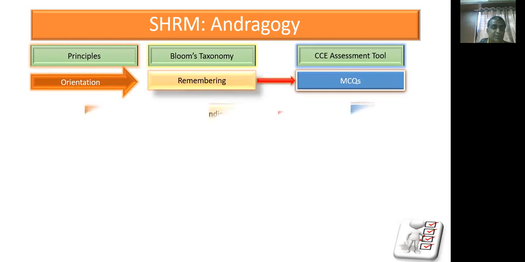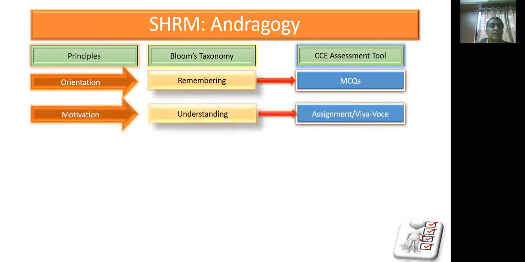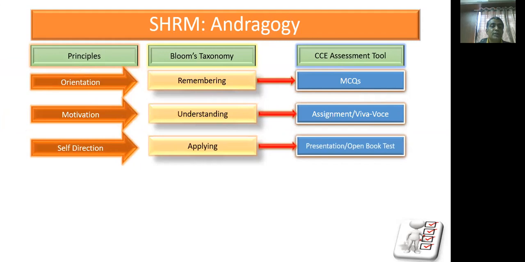Second principle is motivation, where understanding plays a vital role, which is assessed by home assignment, written assignment, laboratory assignment, and or lab assignment. Also, we can utilize the Viva voce process. The third and the most important principle is self-direction, where the applying of knowledge plays a vital role, which has been assessed by presentation and open book test.